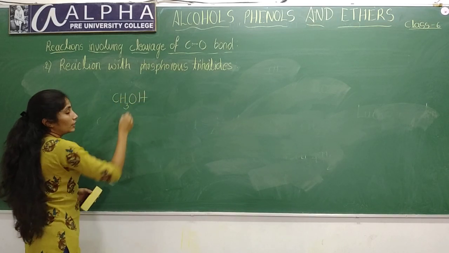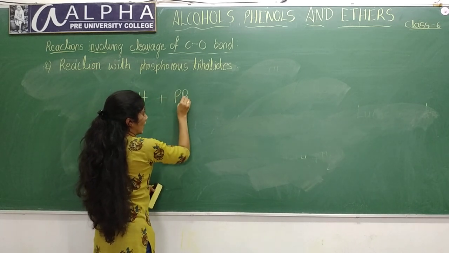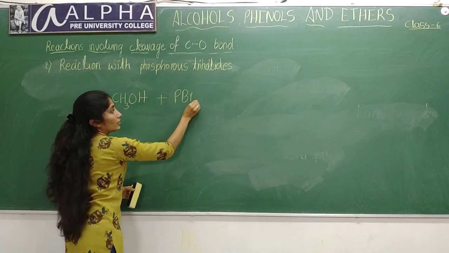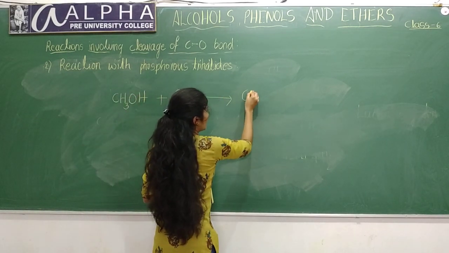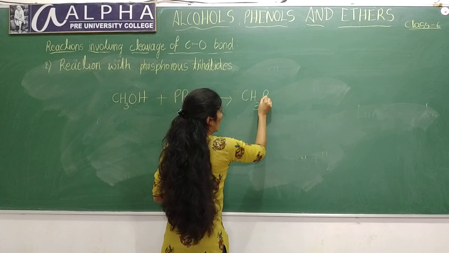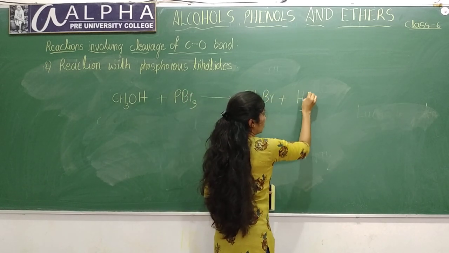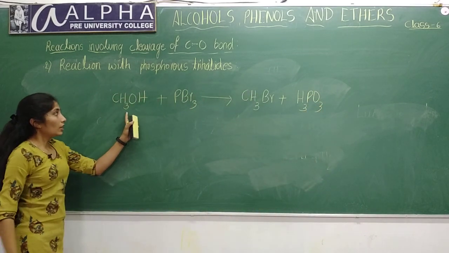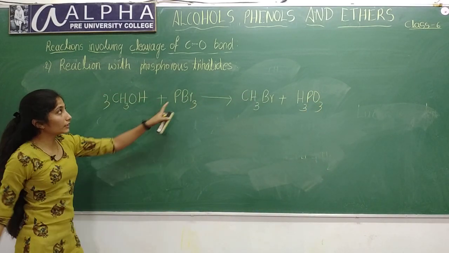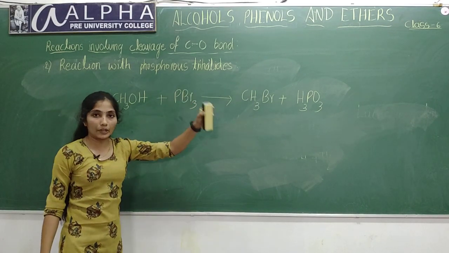CH3OH, methanol. When CH3OH reacts with PBr3, phosphorus tribromide, it will give CH3Br plus H3PO3. This is phosphorus acid. When you treat alcohols with phosphorus trihalides, you can take even chloride, iodide, anything.